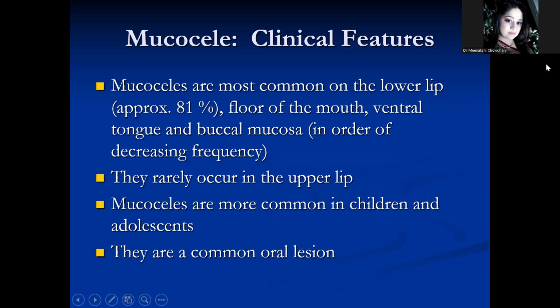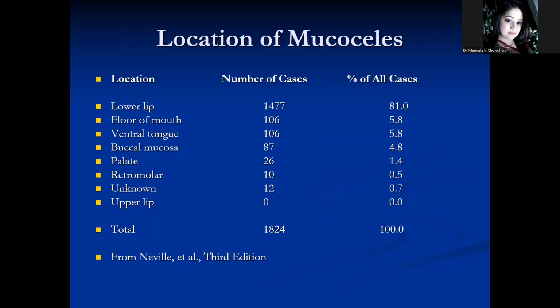They are most common in the lower lip, making up approximately 81% of the cases. Then floor of the mouth, and they can occur in the ventral tongue region, buccal mucosa, retromolar region. They rarely occur in the upper lip. Mucoceles are most common in children and adolescents. They are common oral lesions.